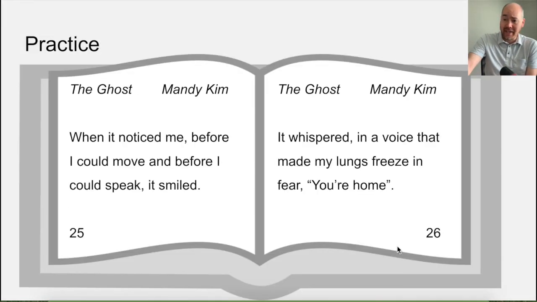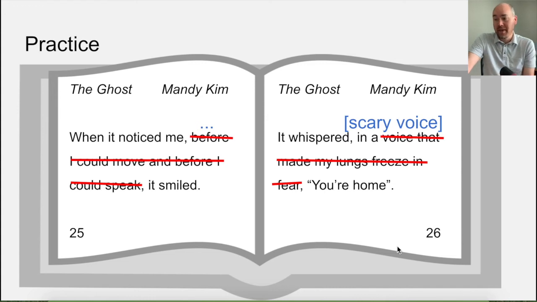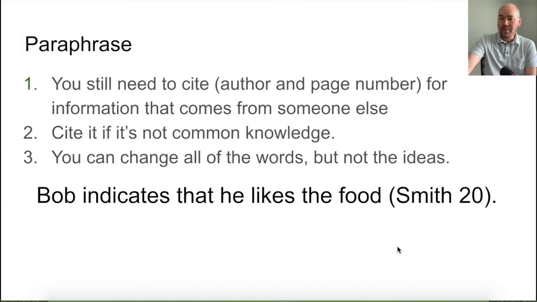So to illustrate again, these are the changes that I made. I took out some part and I replaced it with ... in the first case. In the second case, I took something out and replaced it with a different set of words. In both cases, I have to show the reader that I changed something, and that's what the ... and the square brackets are for. Okay, so those are quotes.